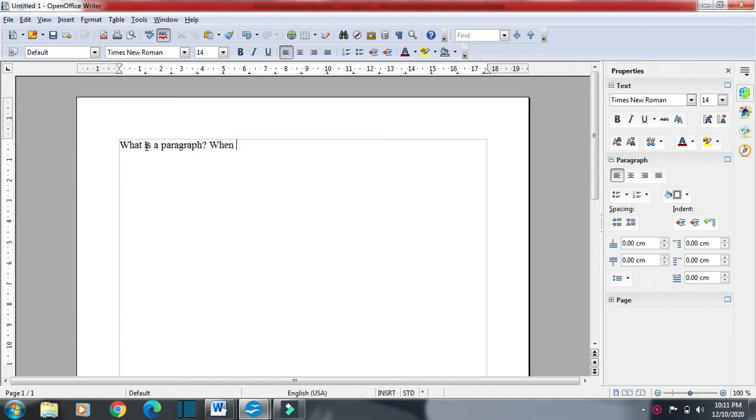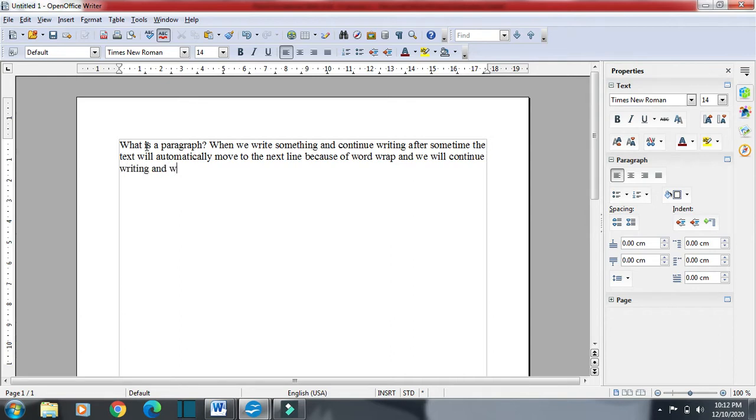So what is a paragraph? When we write something and continue writing, after some time the text will automatically move to the next line because of word wrap, and we will continue writing and we will end one paragraph when we press the enter key.